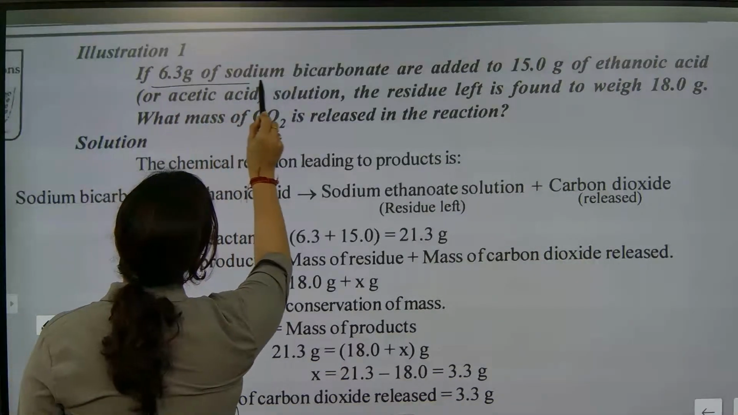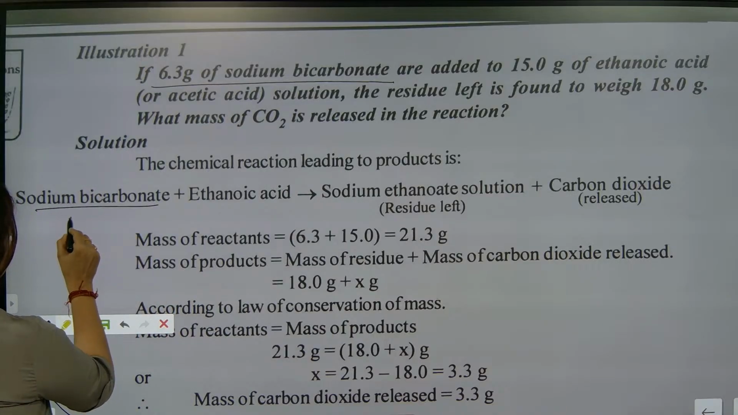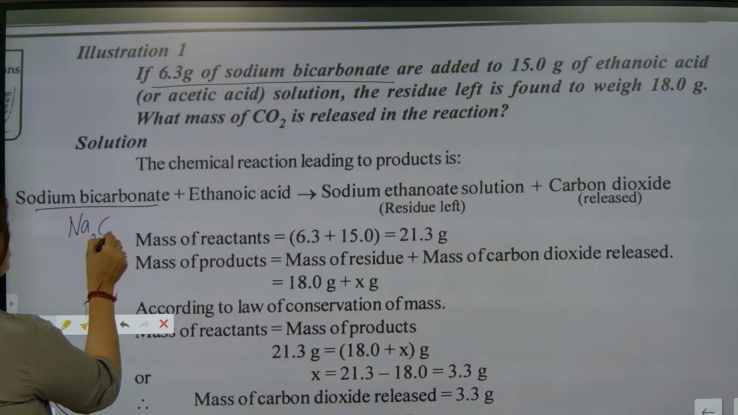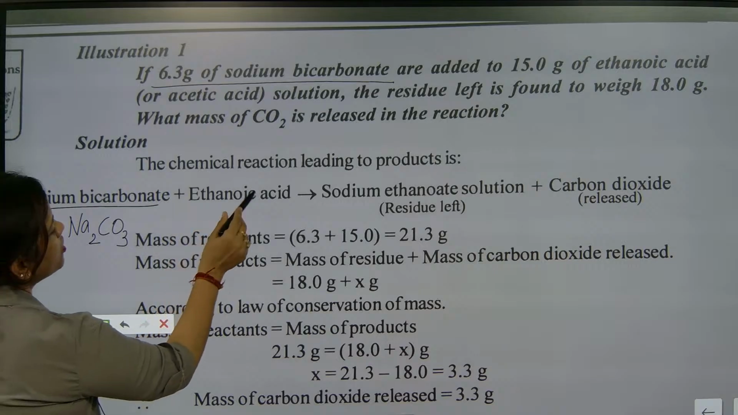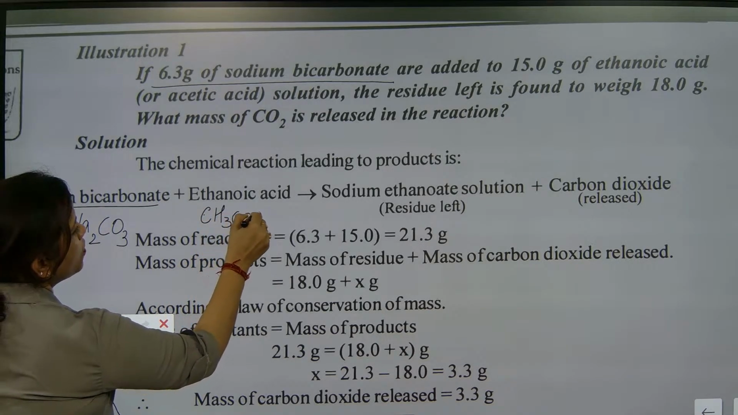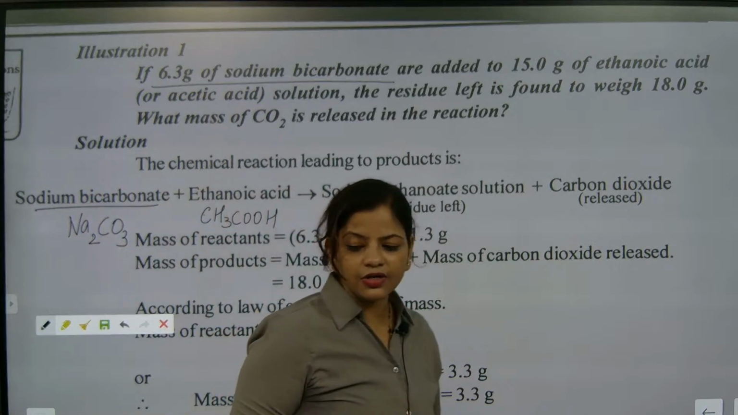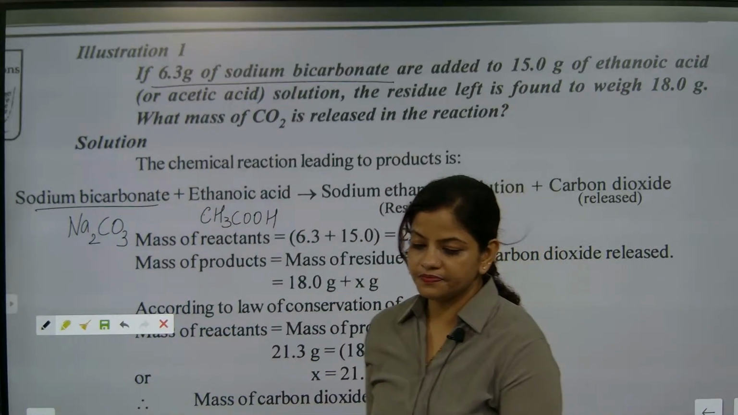So 6.3 gram of sodium bicarbonate, Na2CO3, and ethanoic acid, CH3COOH. Understood? So now they are exactly going to react together, and what?